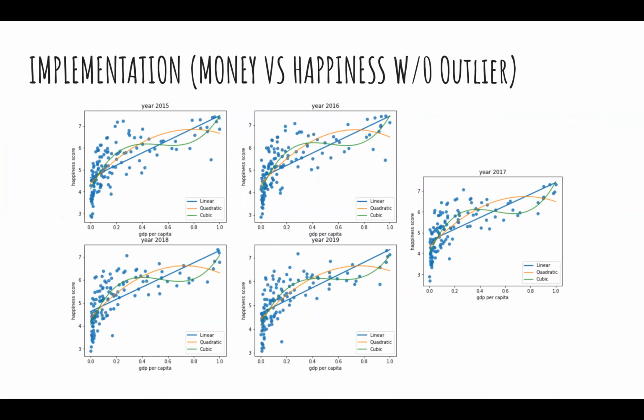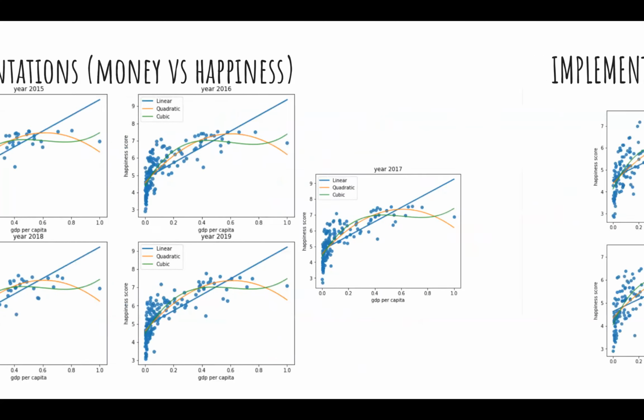So outliers, very simple: Q1 minus 1.5 IQR to Q3 plus 1.5 IQR. So it actually removed those high income countries from our data set.